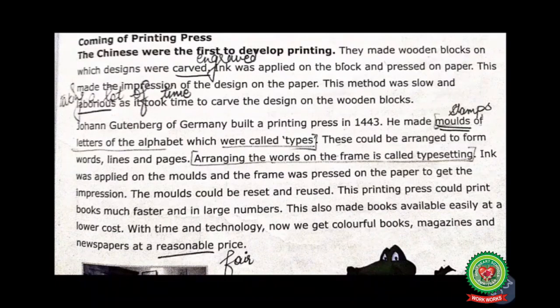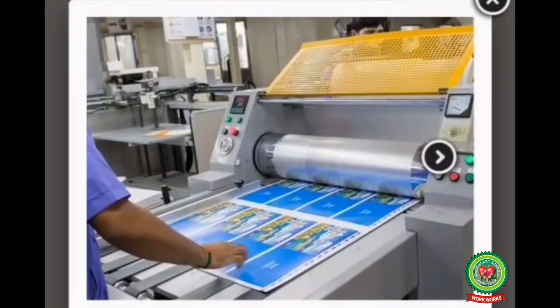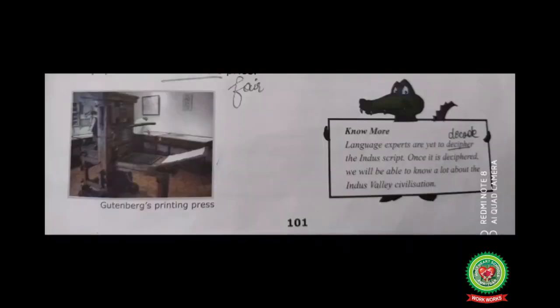This printing press could print books much faster and in large numbers. This also made books available easily at a lower cost. With time and technology, now we get colorful books, magazines, and newspapers at a reasonable price. Reasonable means fair. Students, in this picture, you can see the printing press at present, which gives you the colorful books, magazines, as well as the newspapers.